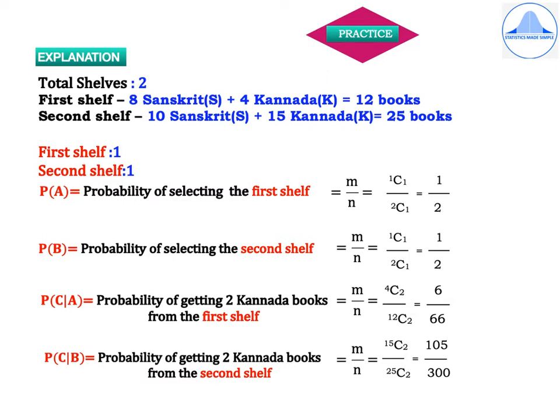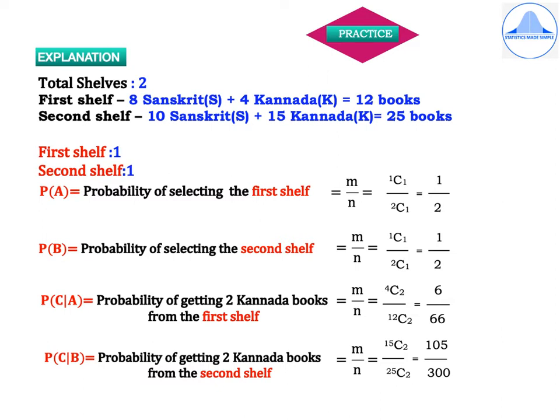In a similar way, P of B means probability of selecting the second shelf. Again, use the formula M divided by N, which is equal to 1C1 divided by 2C1, because there is only one second shelf and you have to choose one shelf, so it is 1C1 the numerator, and the denominator is, there are two shelves and out of the two shelves you have to select one, so it is 2C1, which simplifies to 1 by 2.